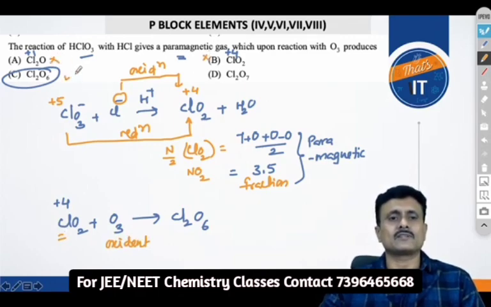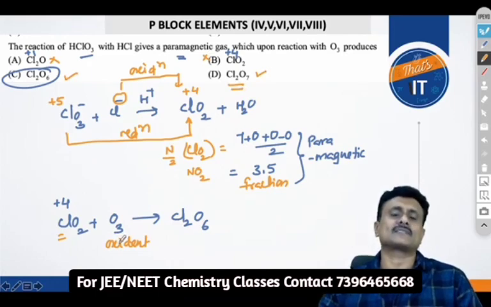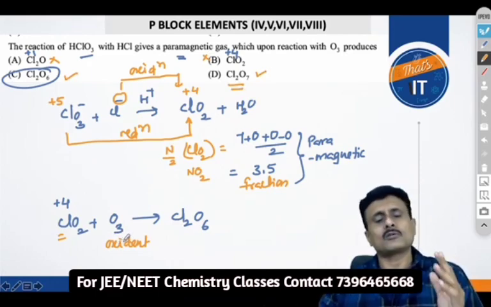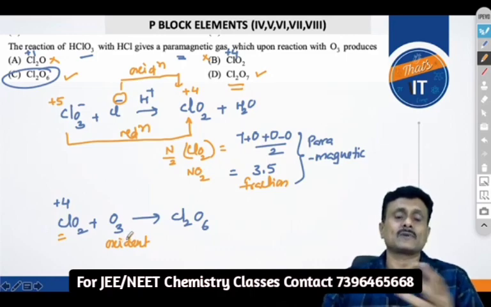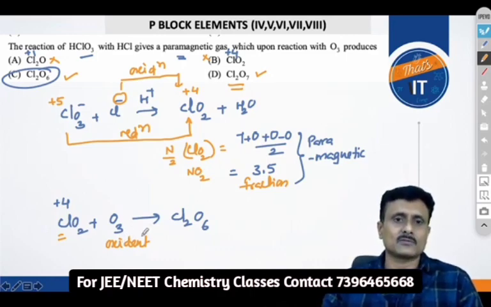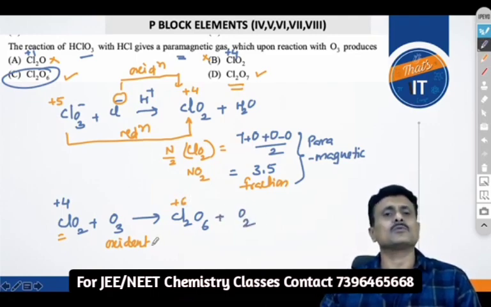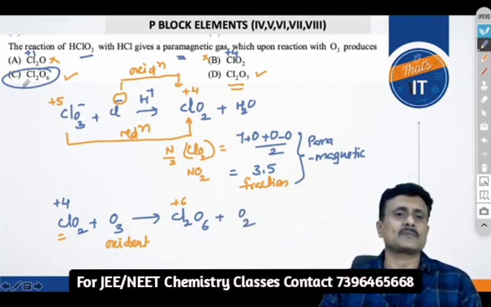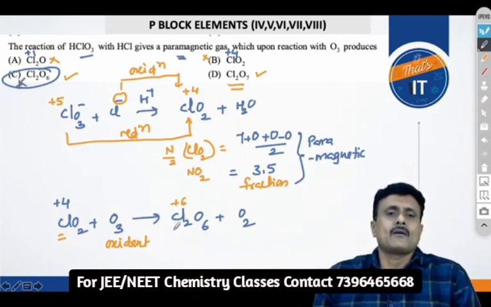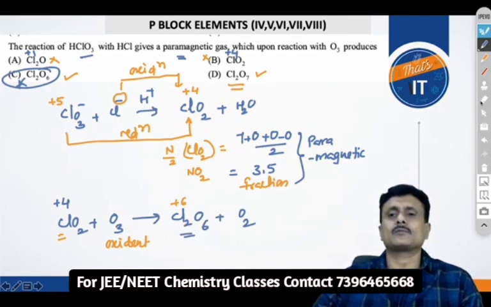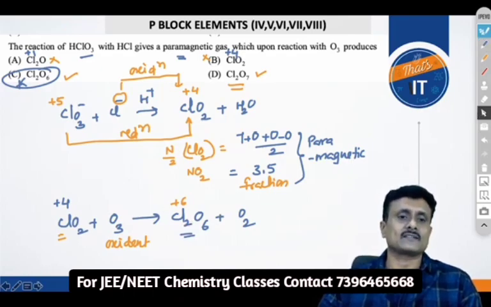However, we are left with only these two options. This could have been possible if this were a very strong oxidizing agent like dichromate. But since this is a decent oxidizing agent, not very strong like KMnO4 or K2Cr2O7, the reaction stops at the +6 oxidation state. Along with that, ozone gets reduced to O2, isn't it? So the gas that is obtained reacts further to give you Cl2O6. That is the right answer, option C.